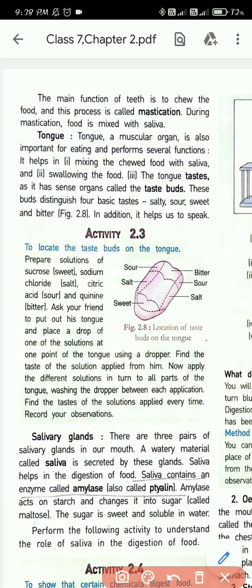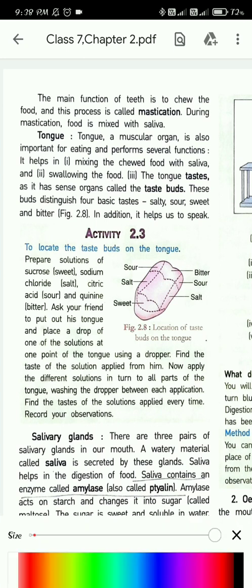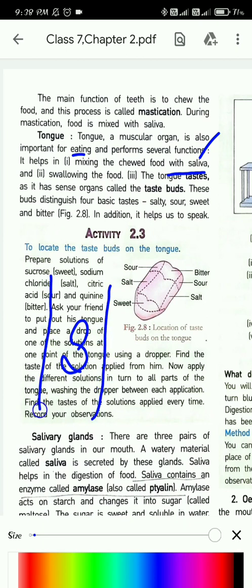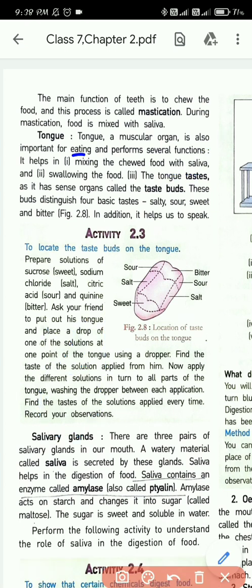What is the importance of the tongue? It is important in eating. It's the first part, and it also performs several functions. What are the functions it helps in? The first one is mixing the chewed food with saliva. The tongue will help the food mix with saliva. And the second one is that it also helps in swallowing the food.